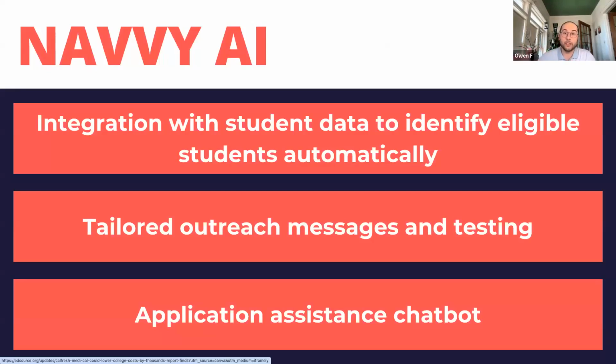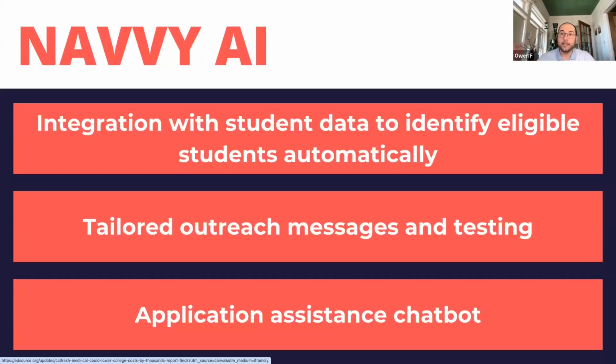The old way of doing this would be sending out blast emails to the whole campus, or putting posters up and hoping that the right students who need the benefit and aren't enrolled in it see your marketing and outreach strategies. It's hard to target those students, because often the students most likely to be eligible for SNAP are the hardest to reach. They're working long hours, juggling multiple jobs, and not hanging around the campus reading every email that your institution is sending to them.